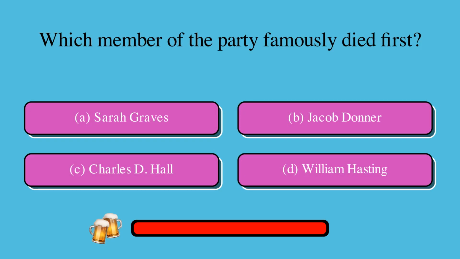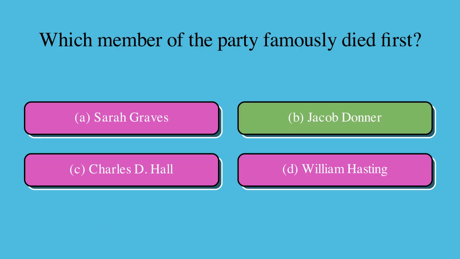Which member of the party famously died first? Is it A, Sarah Graves, B, Jacob Donner, C, Charles D. Hall, or D, William Hastings? The correct answer is B, Jacob Donner.